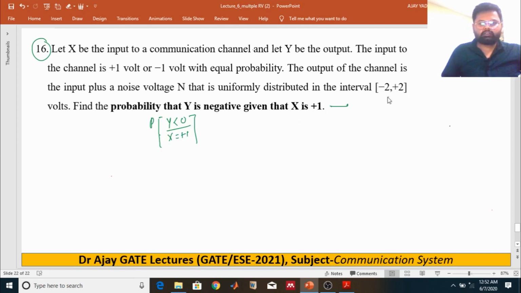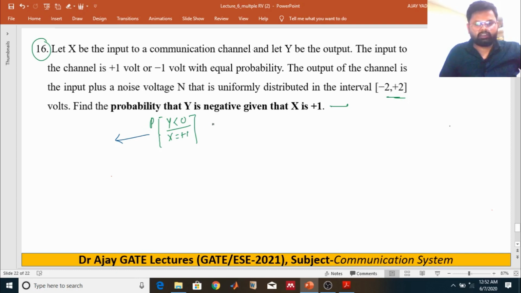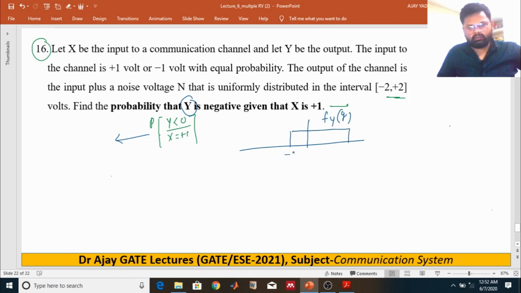This question is very similar to the previous one, because we want an additional probability, that Y is negative for the transmission of X equals plus 1 volt. After this transmission, the PDF of Y is uniformly distributed over minus 1 to 3, with height 1 upon 4.